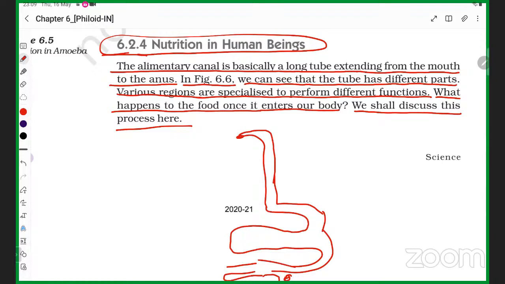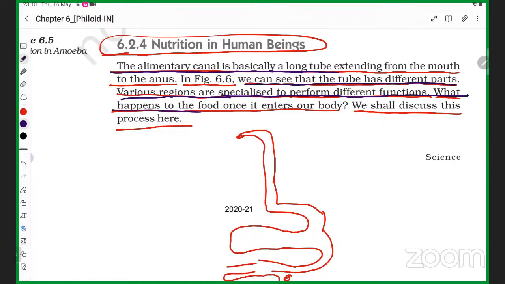Getting my point? So the point here, students, is that the alimentary canal is basically a long tube, extending from the mouth to the anus. We can see that the tube has different parts, various parts specialized to perform different functions.